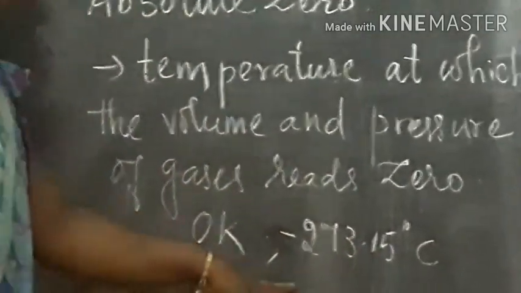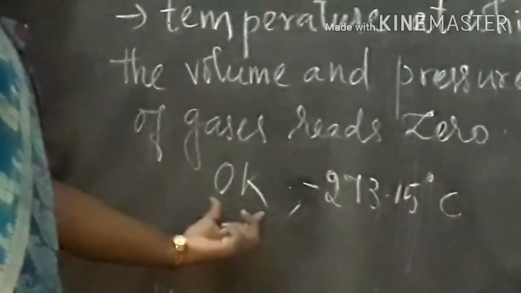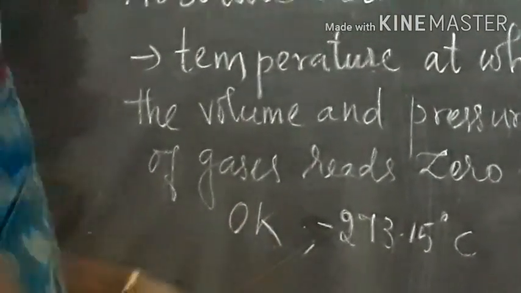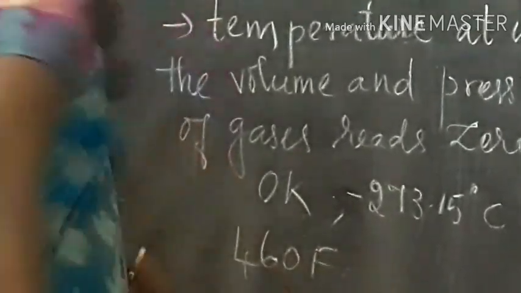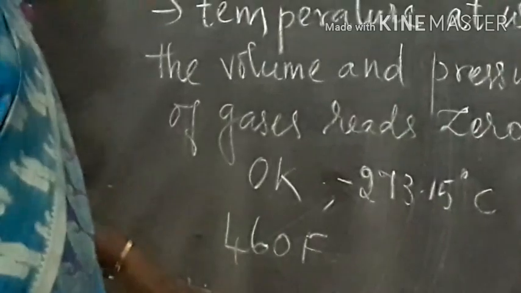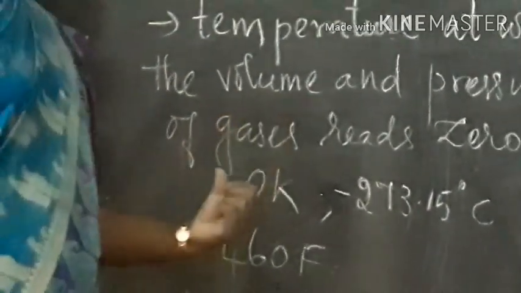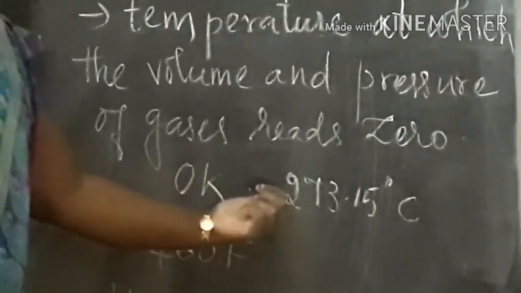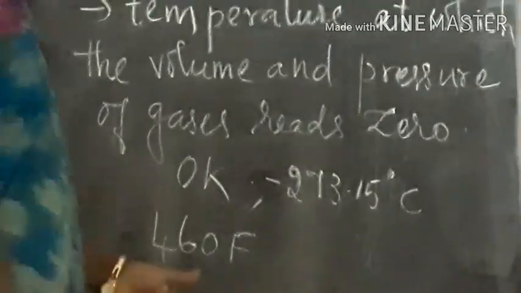In Celsius it is minus 273.15 degrees Celsius, in Kelvin it is 0 Kelvin, and in Fahrenheit it is minus 460 Fahrenheit. So that is absolute zero: the temperature at which the volume and the pressure of gases reach 0.